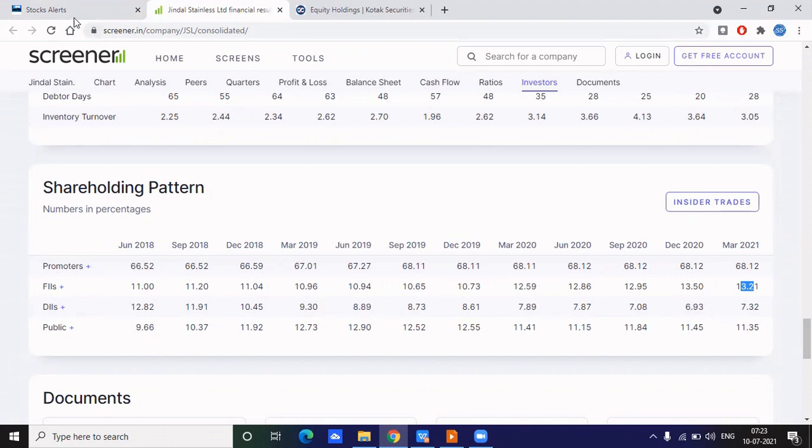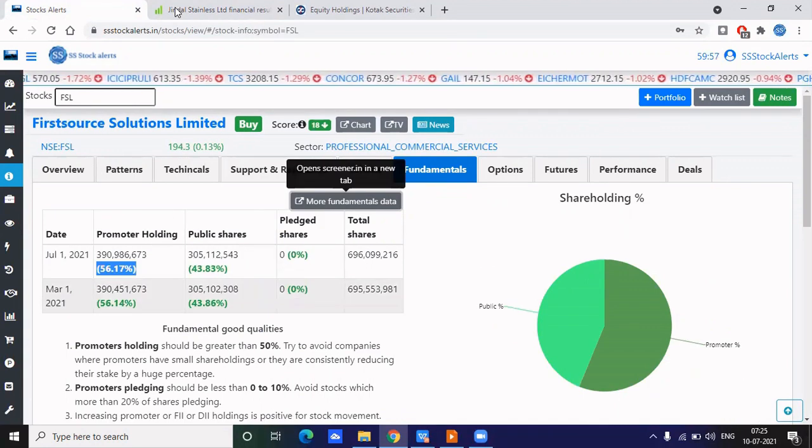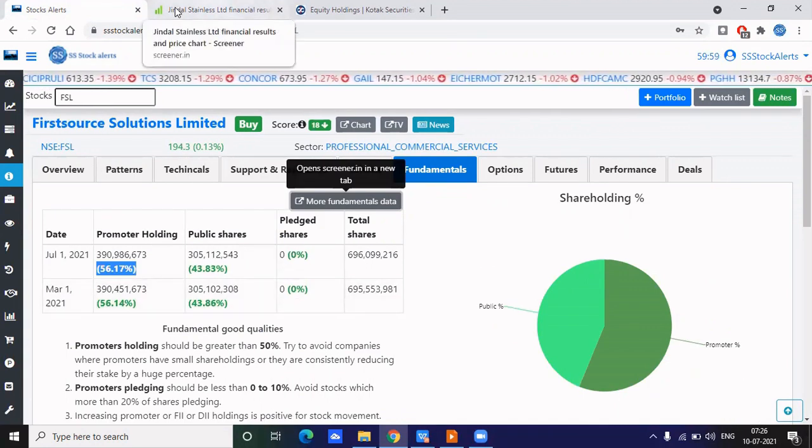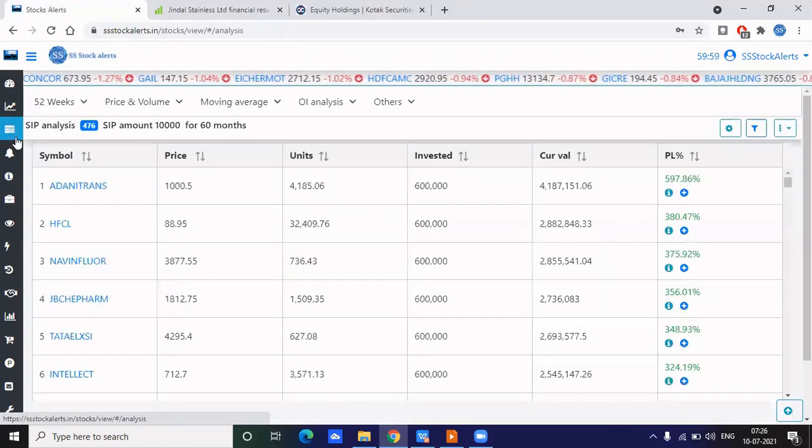This is the part of the analysis I wanted to do. Now we are done with this analysis, and we want to do our SIP process. There are two approaches for this. If you have an account with one broker like Zerodha and want to do the SIP process in the same broker, there are two problems.